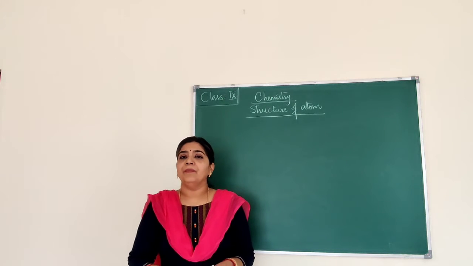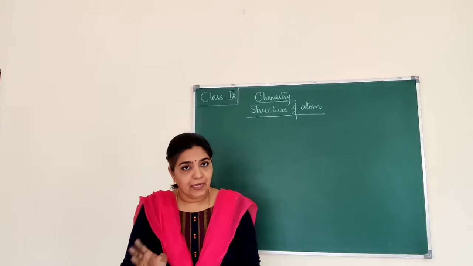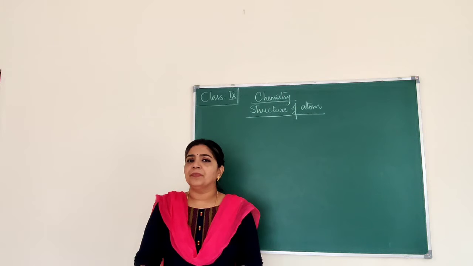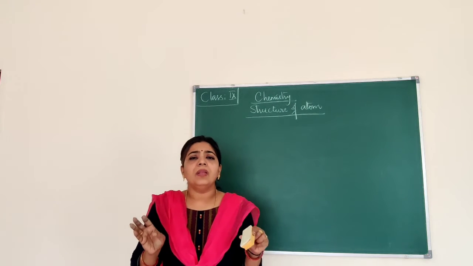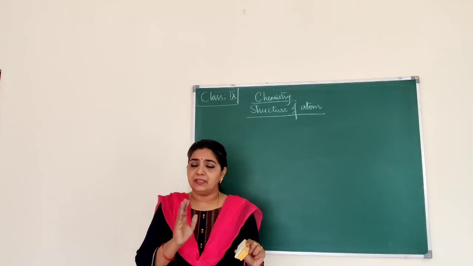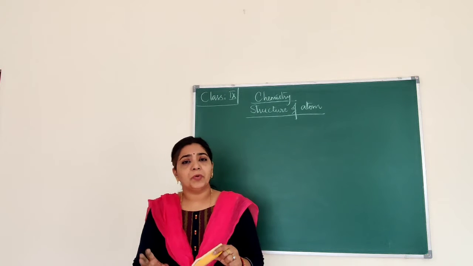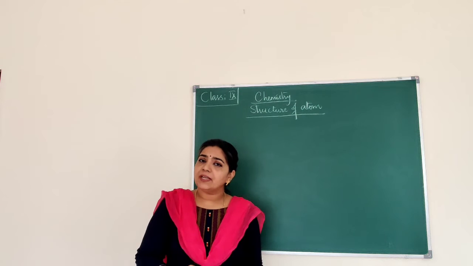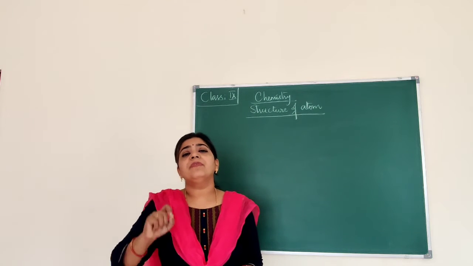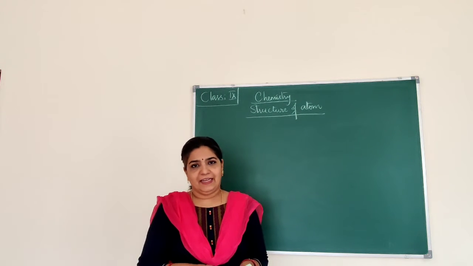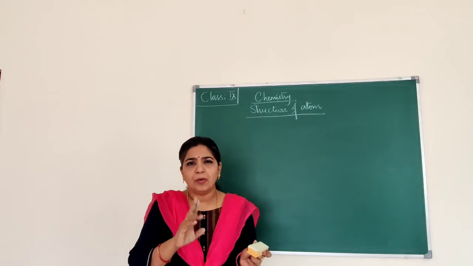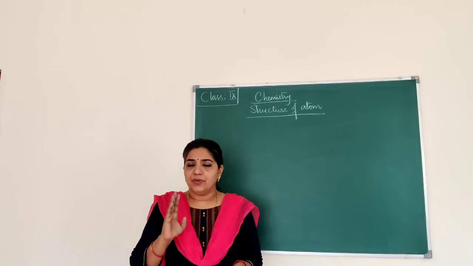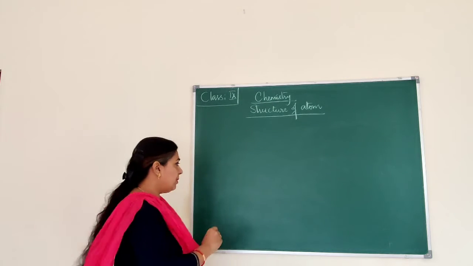Yes, that is true. Because when we talk about an element, a compound, or a mixture, basically they all are made up of elements. If you are talking about a compound, and a mixture again, they are made up of elements. So what is an element made up of? An element is made up of tiny particles called atoms. A compound will be made up of two or more elements, right?